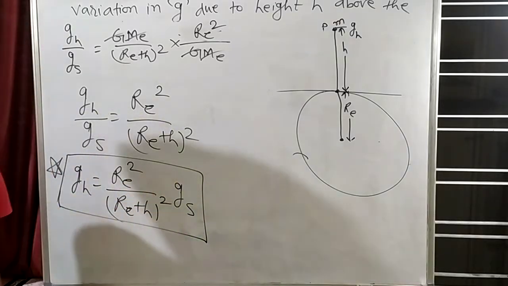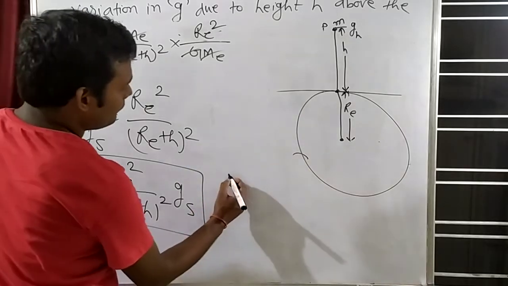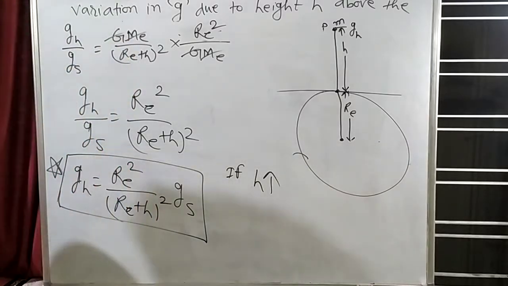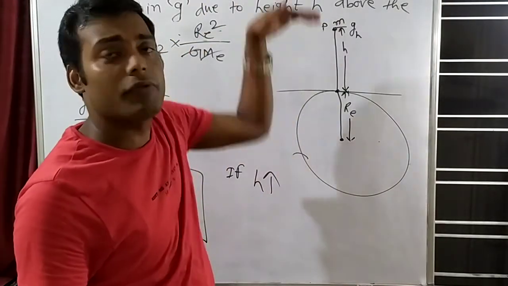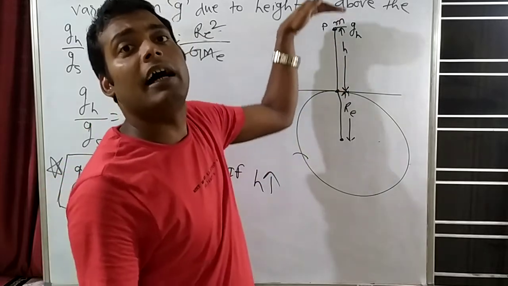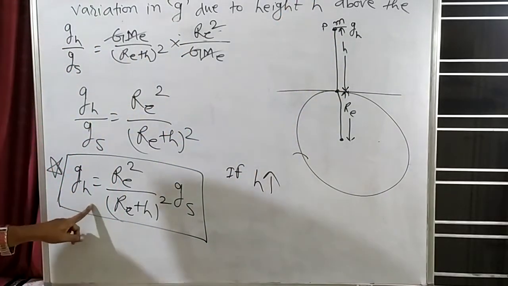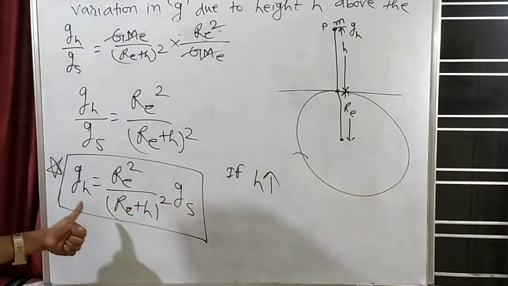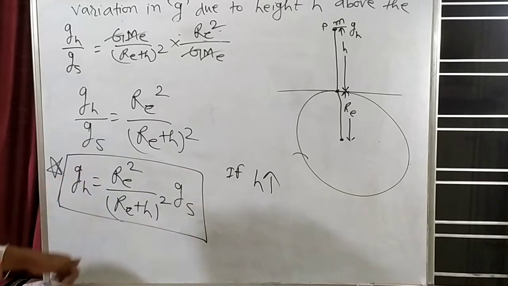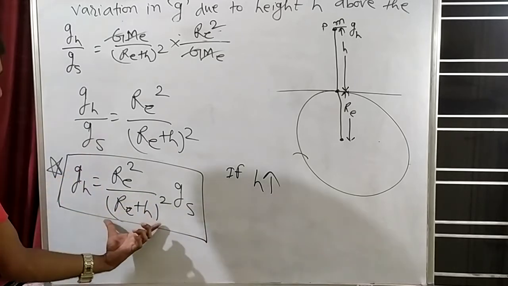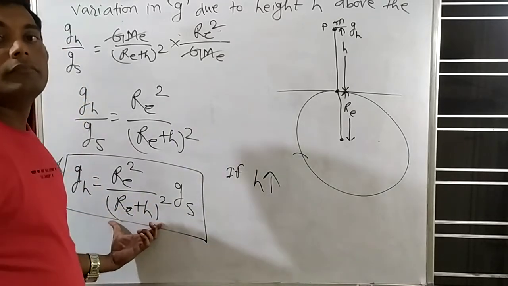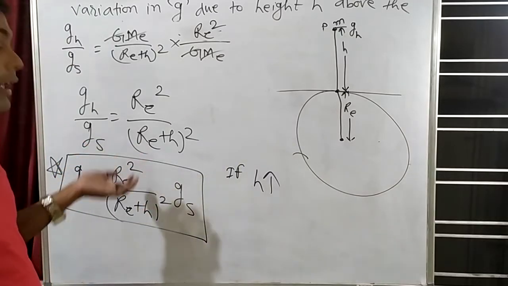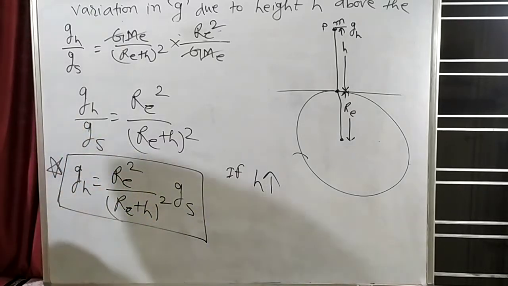Here you can conclude one thing: if height above the earth surface increases, that means if H increases, as we go above the earth surface, then will GH, the acceleration due to gravity at height H, increase or decrease? If height increases, that means the denominator is increasing, and when the denominator increases, this will decrease.